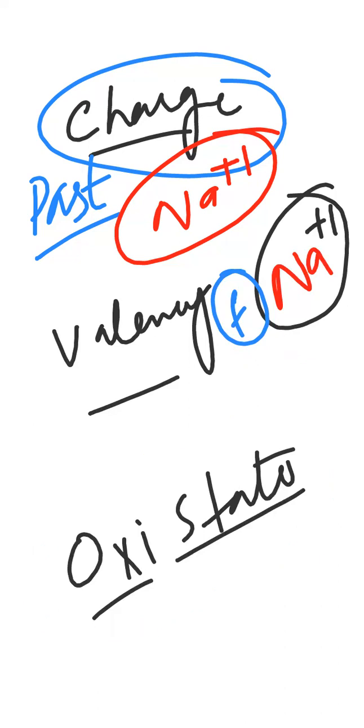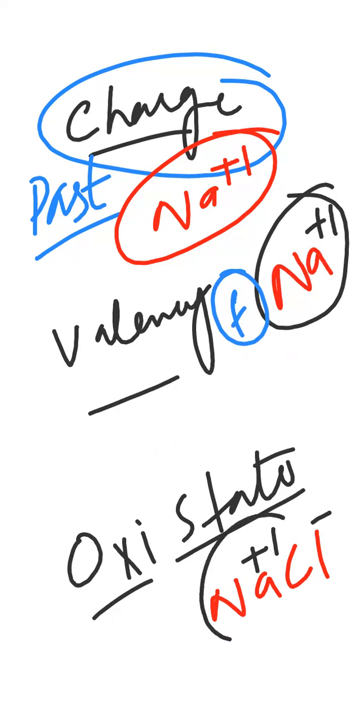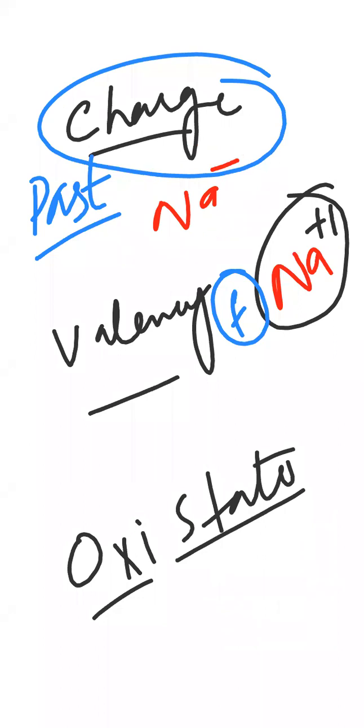Oxidation state, for example, I have sodium chloride. So everyone knows that whenever we make sodium chloride, this is an ionic bond. So sodium has donated one electron to the chlorine, or chlorine has gained one electron from the sodium. So sodium is +1. So this +1 is now the oxidation state. So इसका मतलब है ये तो बड़ा आसान सा concept है. Means the valency, the charge, and the oxidation state will remain the same all the time. No. Let me give you an example.